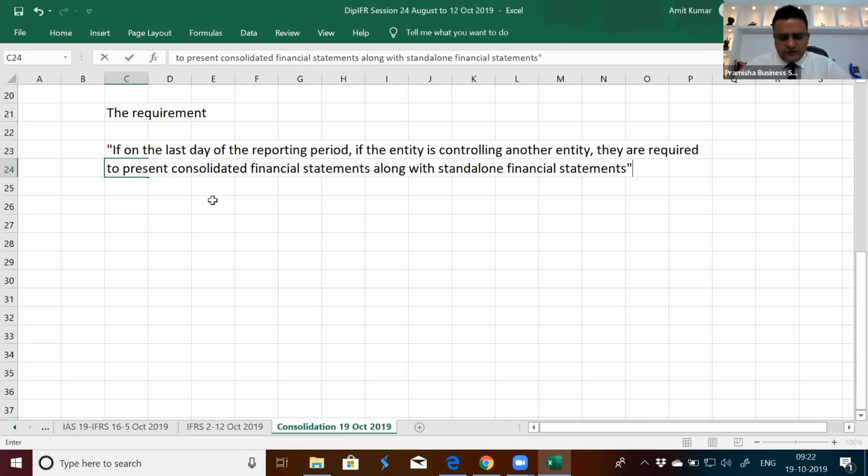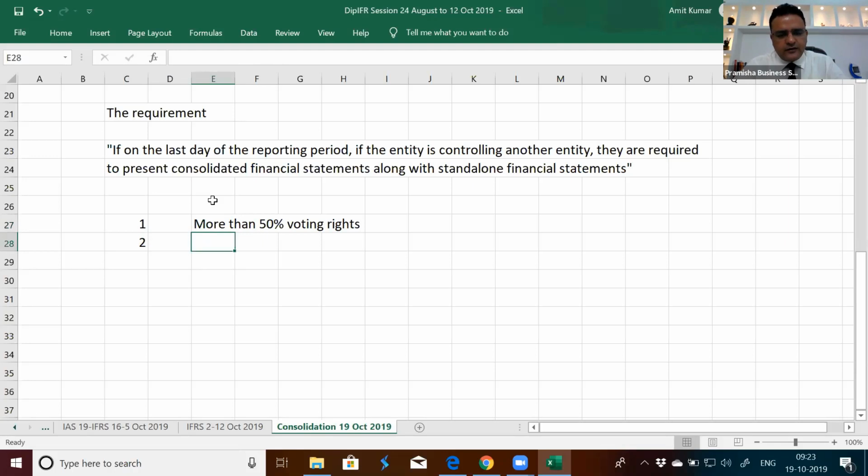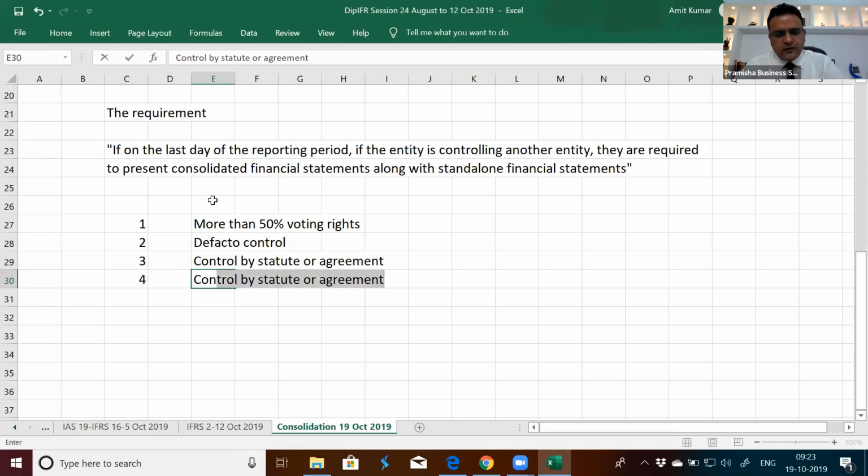So where is the analysis to define whether one entity is controlling another entity or not? How is that control defined? One way is the normal way: more than 50% voting right, de facto control, control by statute or agreement, control by acquisition of potential voting rights.